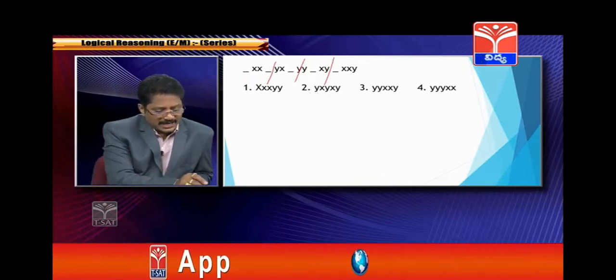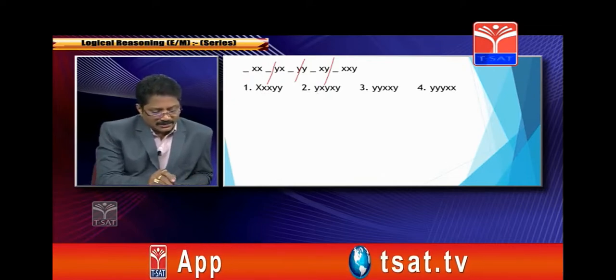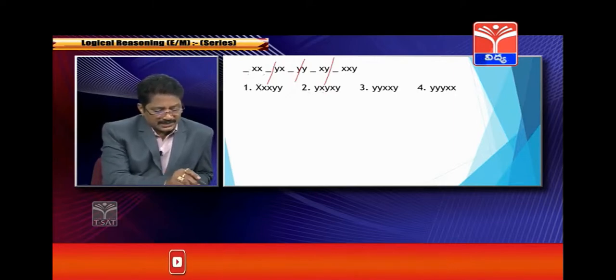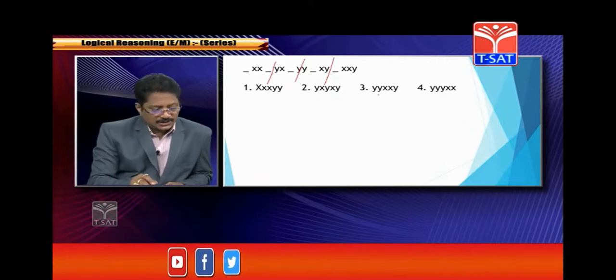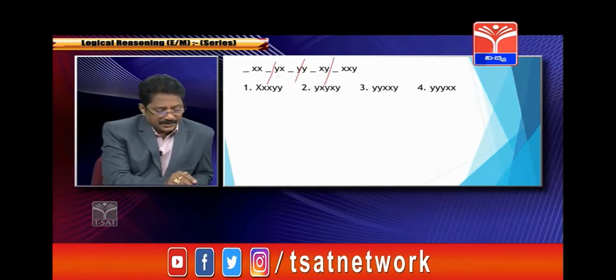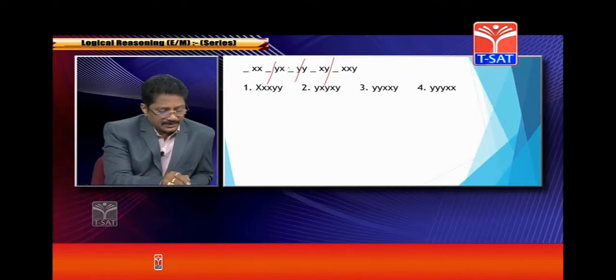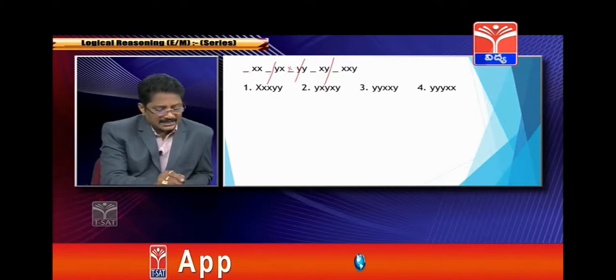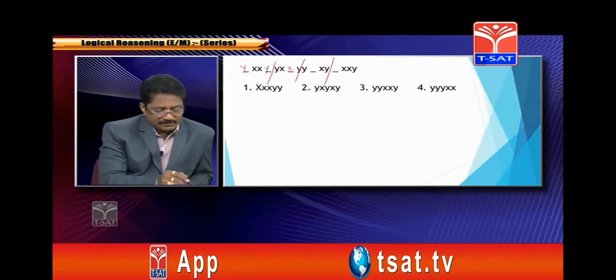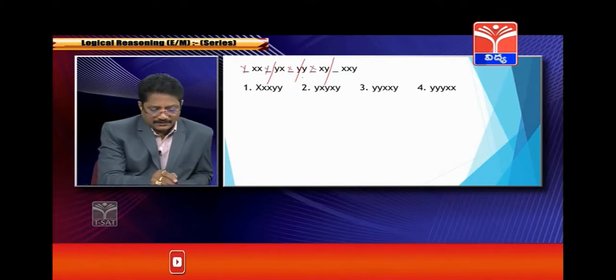Y followed by four x is not possible. So if you take it as x here, y, x, x, y, then y, x, y, y, y, x, y, y, y, x, x, y.